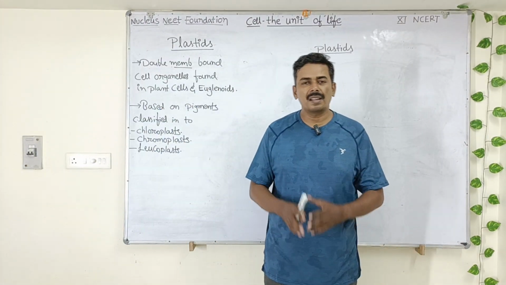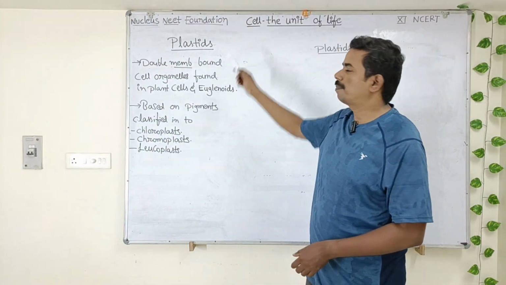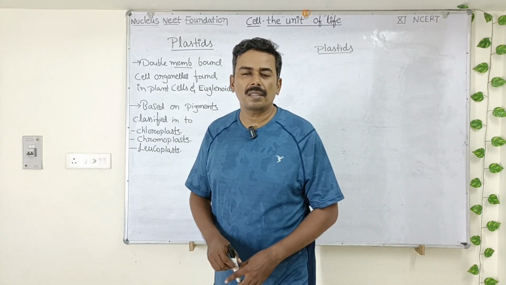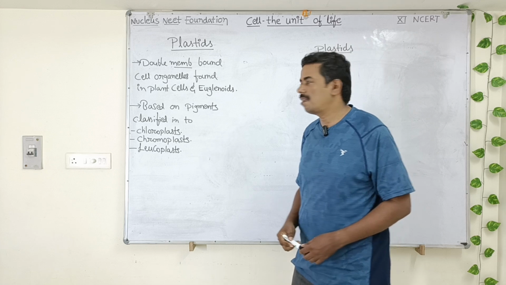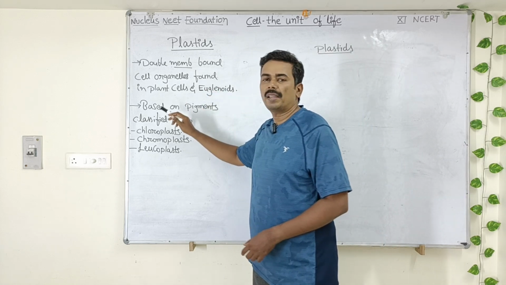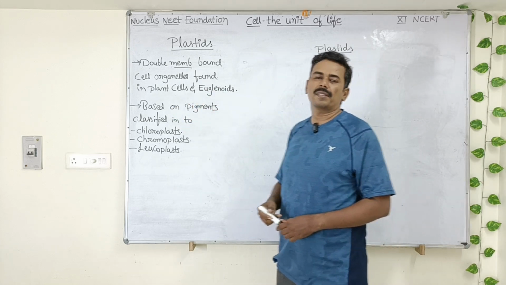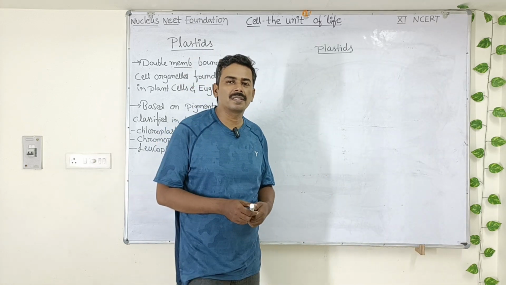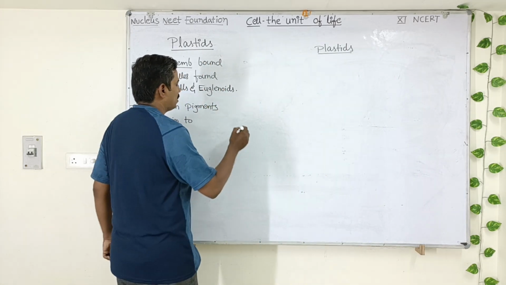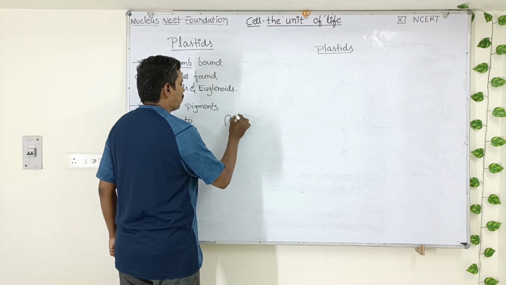Now we will discuss another type of cell organelle called plastids. Plastids are just like mitochondria, they are also double membrane bound cell organelles, and they are found in plant cells and also in euglenoids. What are euglenoids? In kingdom Protista we have discussed this type of organisms.